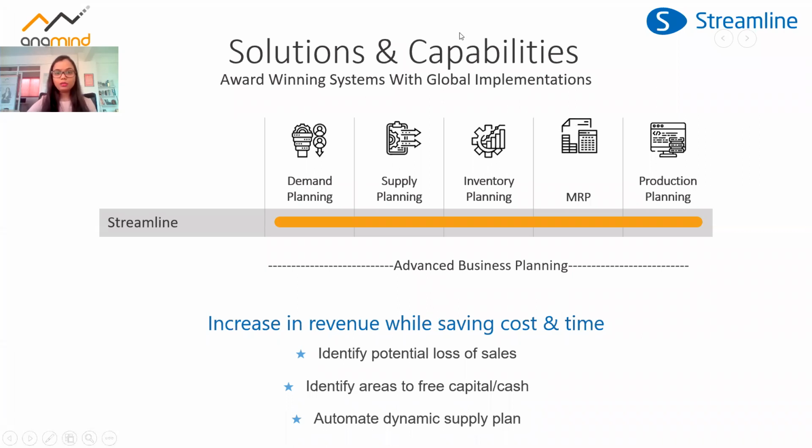There have been a lot of updates in this area, and the Streamline solution has enhanced its capabilities. That's where I would be focusing today on two major points. One is how we can optimize our inventory to reduce our potential loss, and how we can further optimize our inventory to free up our capital, our cash, which is blocked in excess stock.